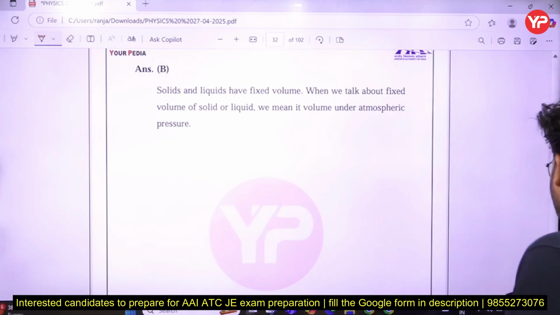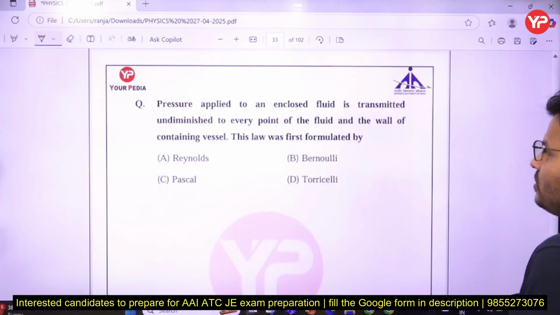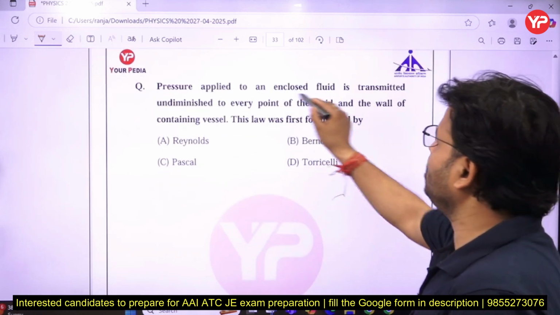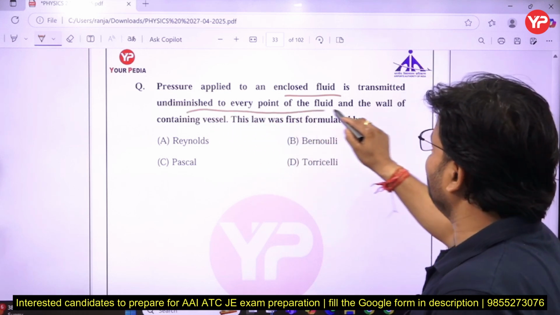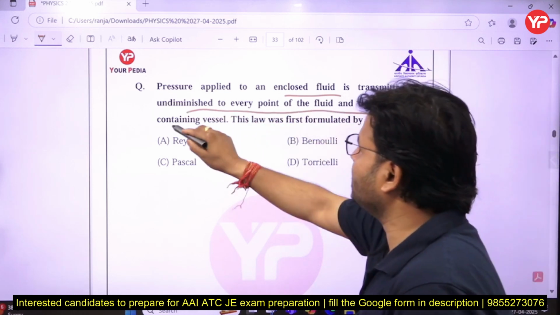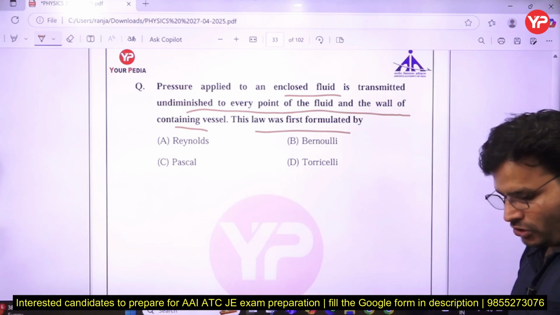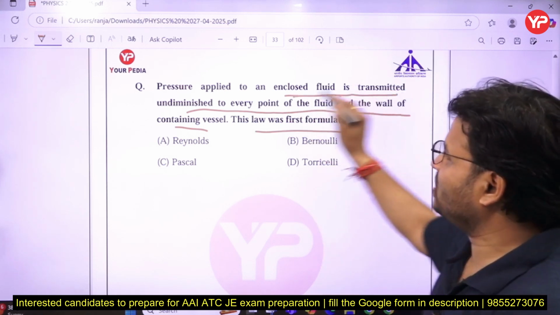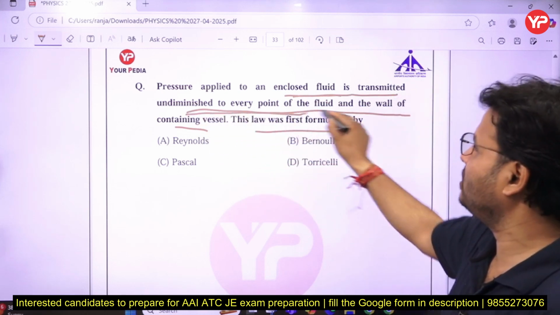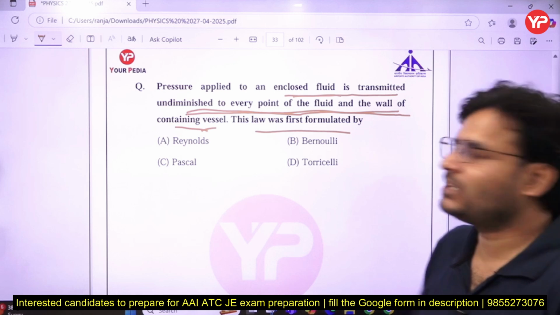That is the next question. Okay, that answer you have done. Pressure applied to an enclosed fluid is transmitted undiminished to every point in the fluid and the wall of the containing vessel. This law was first formulated by which law? This law is Pascal's law.